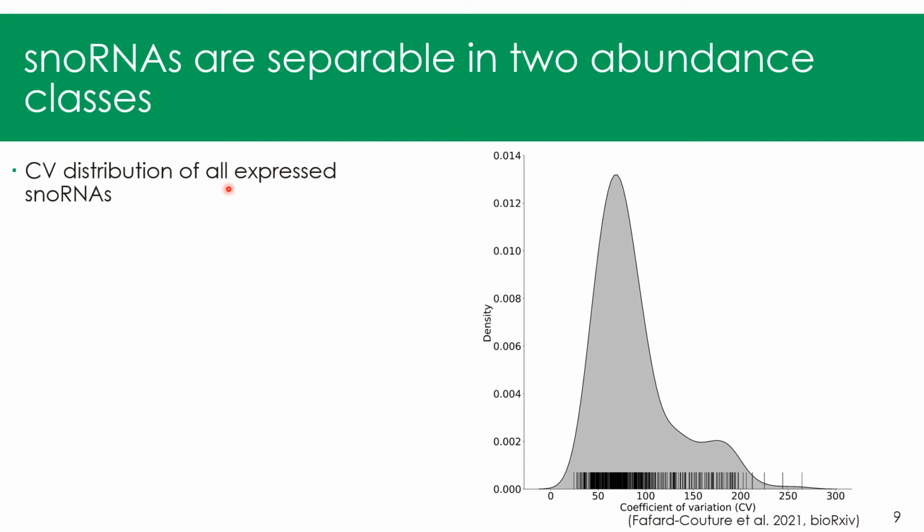I represented these coefficients of variation for all expressed snoRNAs in the form of a density plot. Each line represents here one snoRNA, and you can see that the snoRNAs tend to separate in two groups or classes. So I calculated the derivative of this function here. I traced the tangent at the point where the derivative was the most negative, so this gave me a threshold here.